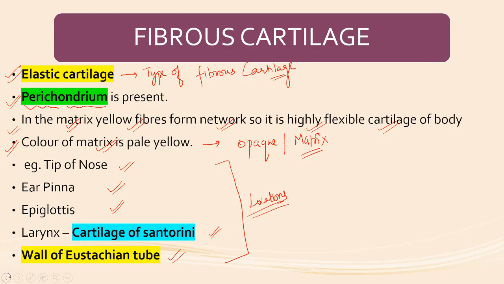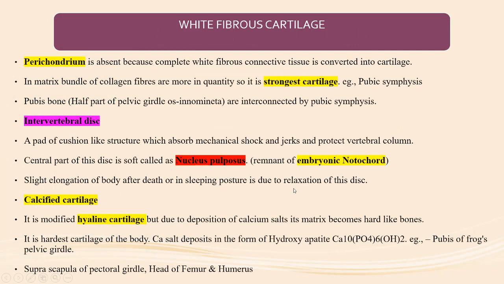Understood? Now coming to the next, white fibrous cartilage. In white fibrous cartilage, the perichondrium is absent because complete white fibrous connective tissue is converted into cartilage. Please remember, the perichondrium is absent because white fibrous connective tissue is completely converted into cartilage.